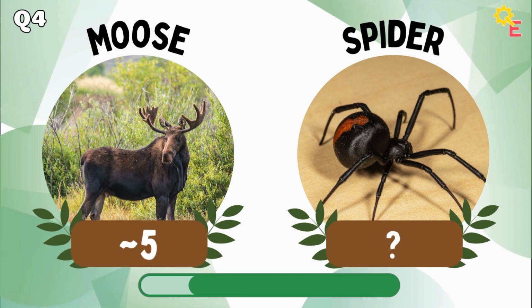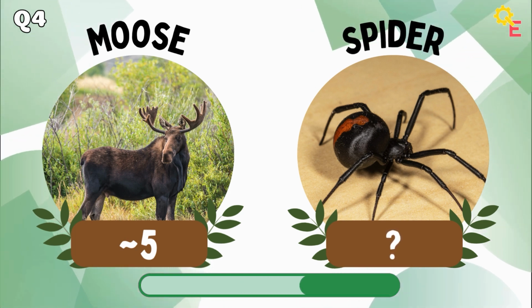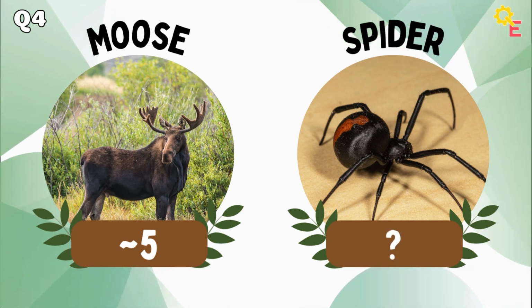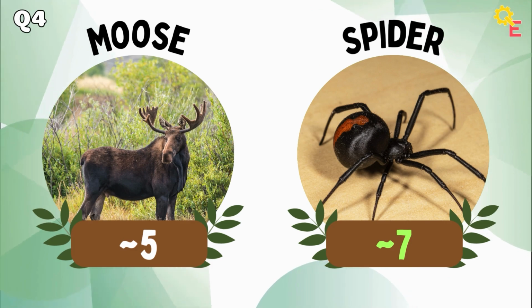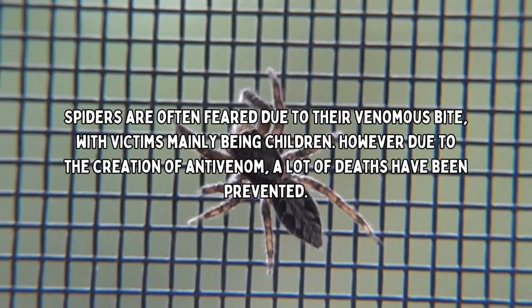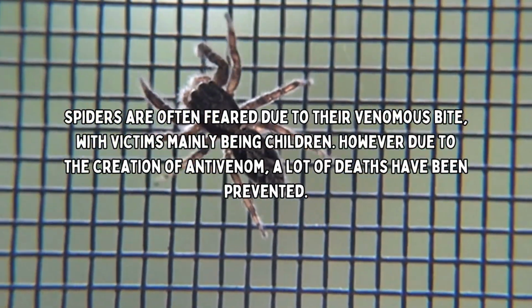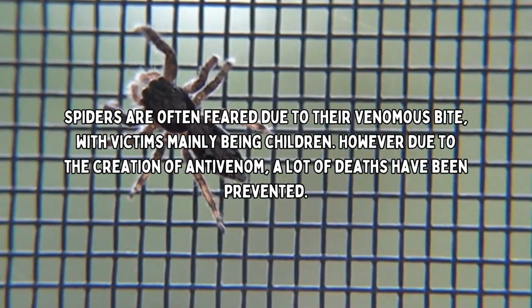For question 4, we have the moose versus the spider. The answer is higher. Spiders are often feared due to their venomous bite, with victims mainly being children. However, due to the creation of antivenom, a lot of deaths have been prevented.